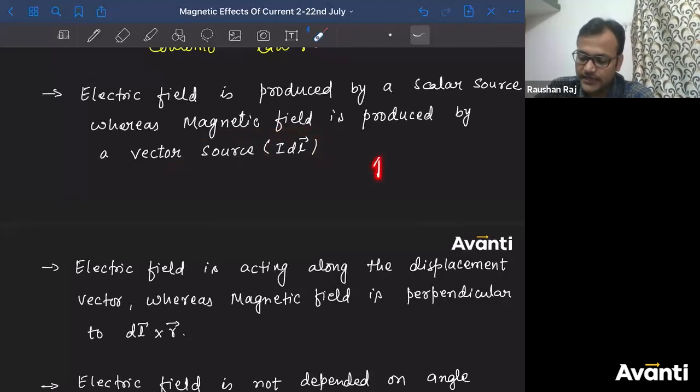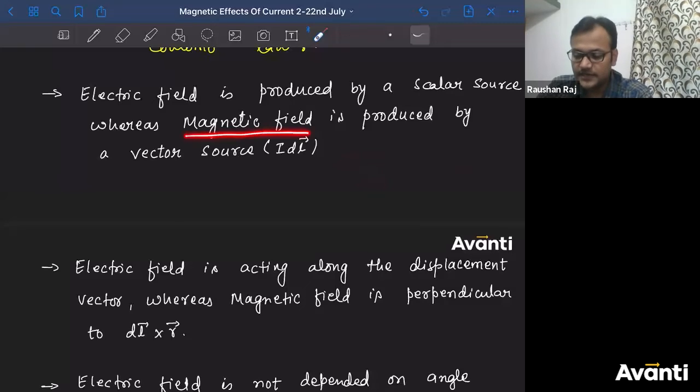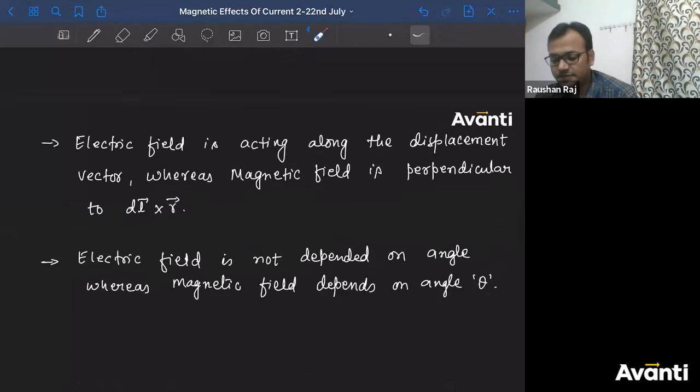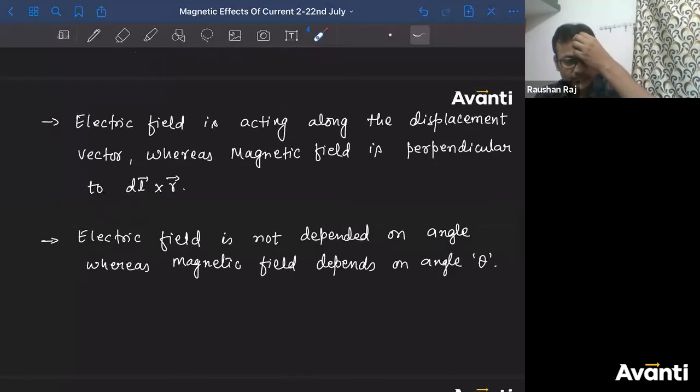If you are having current element in this direction, if you got magnetic field here, something B1, now if you change the direction of DL or the current carrying element, if you change the direction of current, then the magnetic field at this point will change. So that is what it depends. So direction of DL will be important here, will have some significance here. That is why we say that magnetic field is produced by a vector source, and that vector source is IDL. So ये पहला difference है. Second difference, electric field is along this displacement vector.